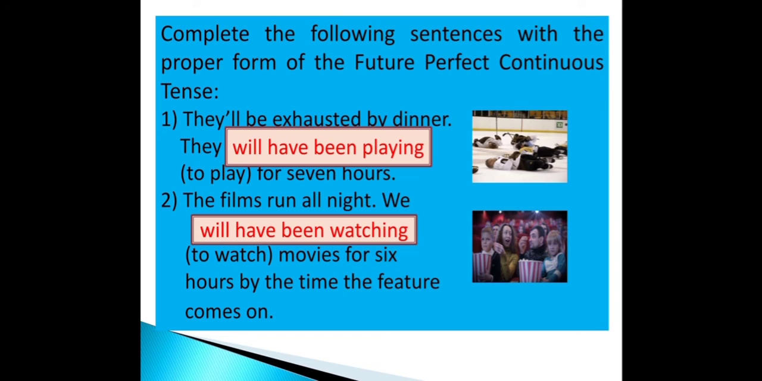Now let us look into some examples if it is given as an exercise to you. Complete the following sentences with the proper form of the future perfect continuous tense. They will be exhausted by dinner. They, if it is given in brackets to play, you will be writing they will have been playing for 7 hours. The films run all night. We will have been watching movies for 6 hours by the time the feature comes on.